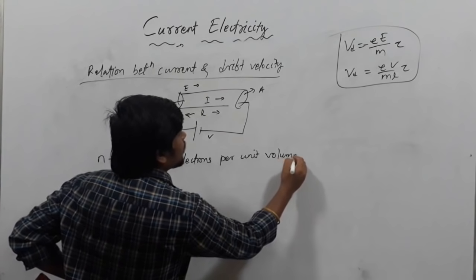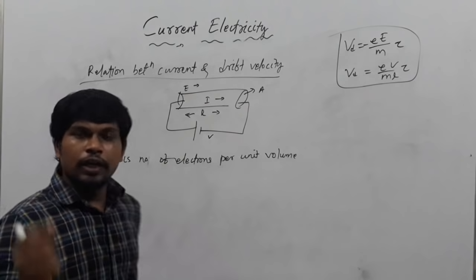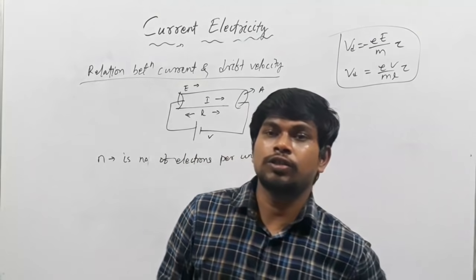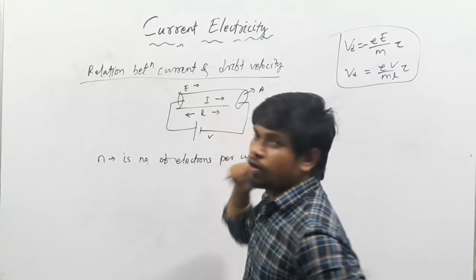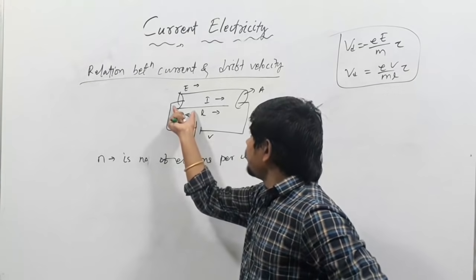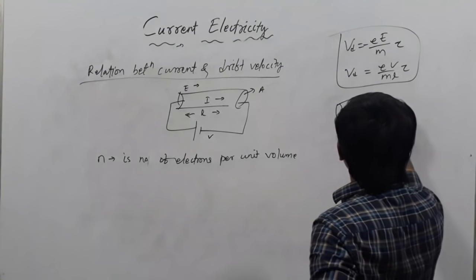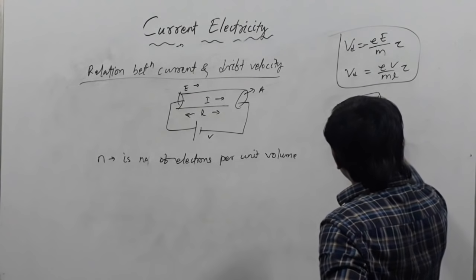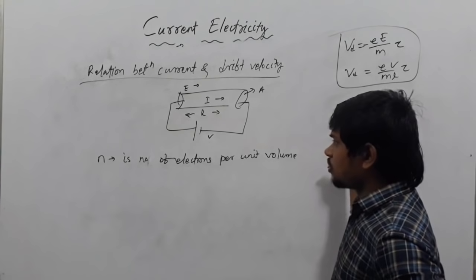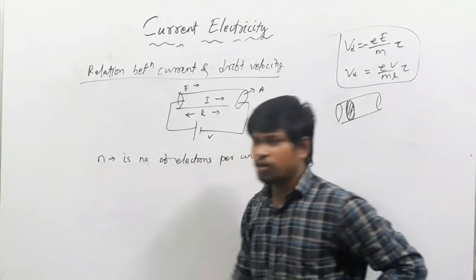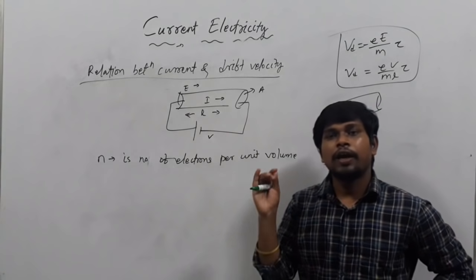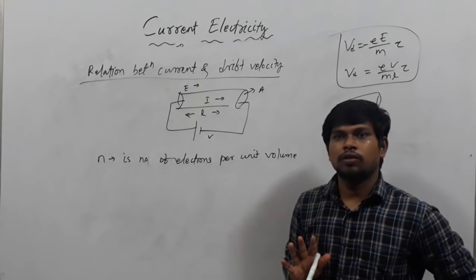I am considering that there are n number of electrons per unit volume of the conductor.